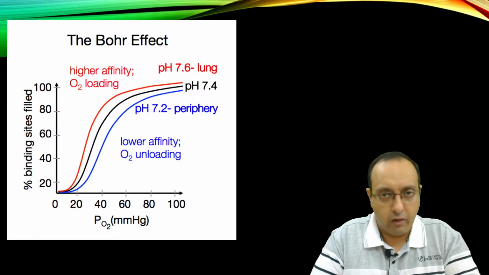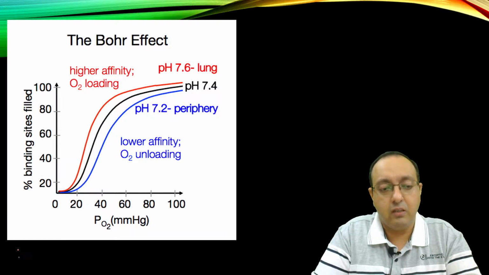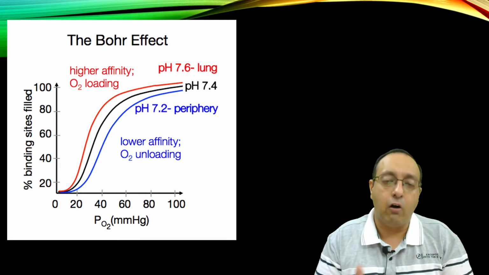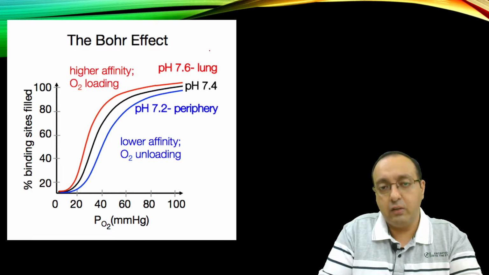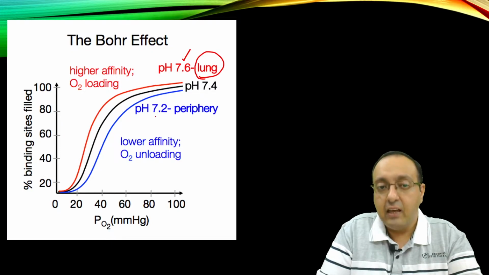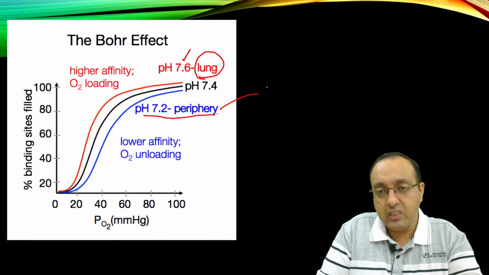Now, what is the Bohr effect? Bohr effect relates to how pH affects the binding of oxygen to hemoglobin. So what Bohr discovered was that there was a pH difference between lungs, which had a pH of 7.6, and the peripheral tissues, which were more acidic, so pH 7.2, so more acidic.